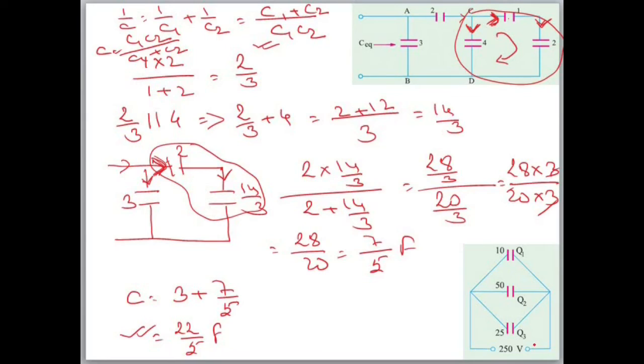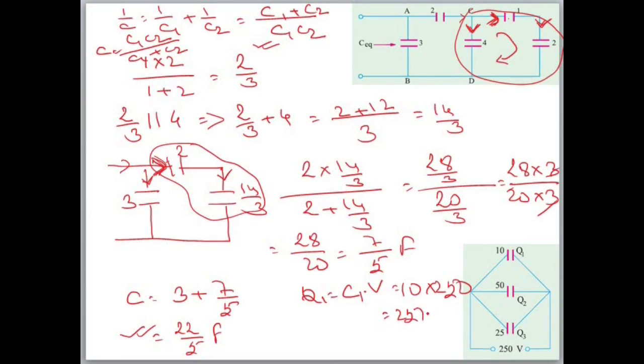Now here 3 capacitors of 10, 50 and 25 are connected in parallel. Parallel में क्या होता है? C is equal to C1 plus C2 plus C3. We have to find Q1, Q2 and Q3. What will be Q1? Q1 is equal to C into V. Here C1 will be there. V will be the same through all because all three are connected in parallel. Parallel में V तो same होता है. So Q1 is equal to C1 into V. C1 is 10, V is 250.